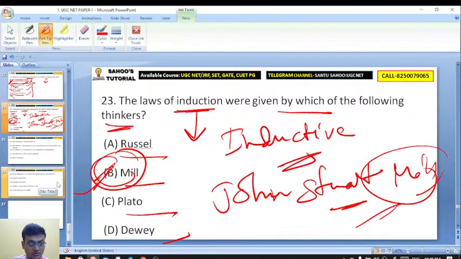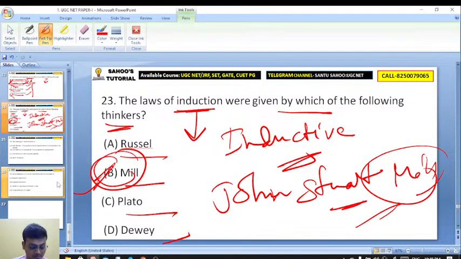A teacher should apply or follow which method? Inductive or deductive? A teacher should follow which method? Inductive method or deductive method? Which method is appropriate? Excellent.